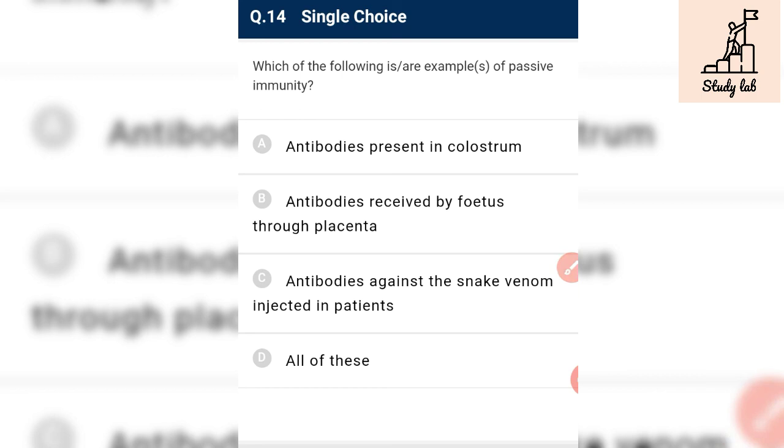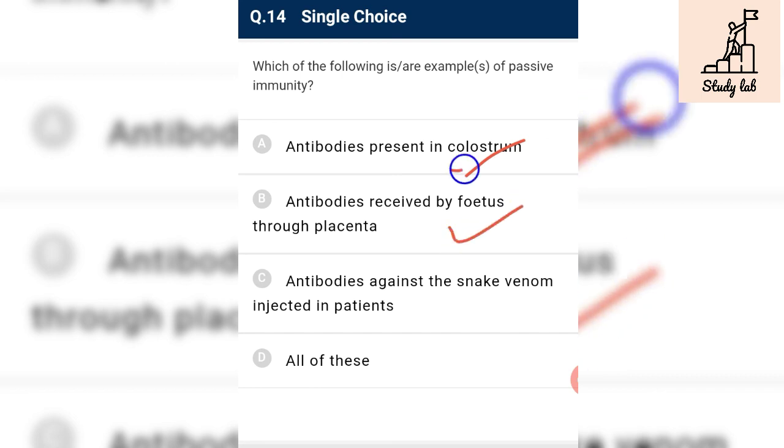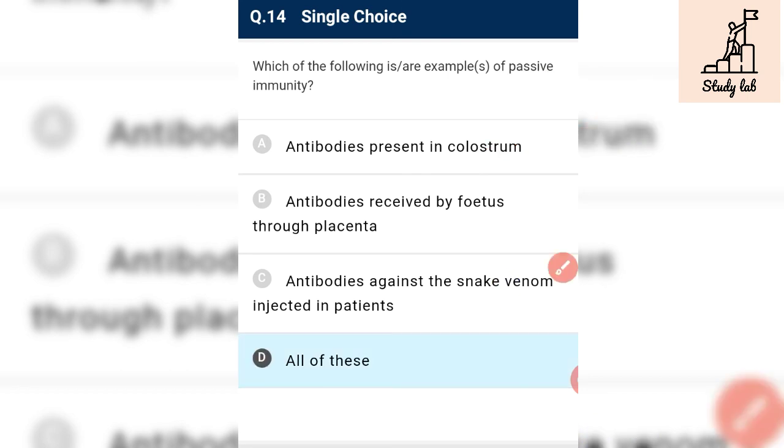Okay, antibody present in colostrum, that is IgA, is present, and it is an example of passive immunity. Yes. Okay, antibody received by fetus through placenta, that is IgG, that is the smallest antibody. It is also an example of passive immunity. Yes. Okay, antibody present in the snake venom, they are pre-formed antibody, they are ready-made antibody, so they are an example of passive immunity. It is also correct, so all of these are correct.